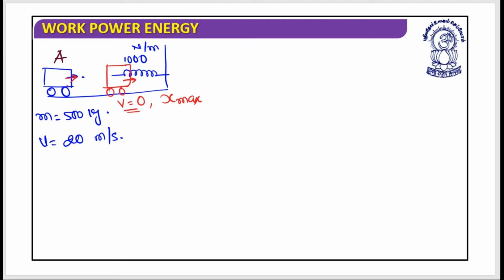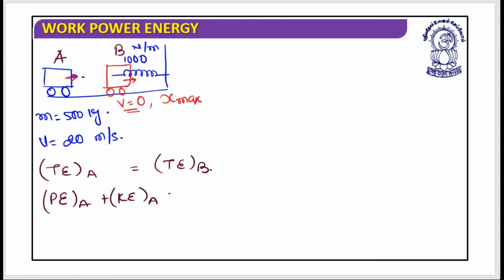Let's call this location A and this location B. So I can write that the total energy at A should equal the total energy at B. When I write that, I have potential energy at A plus kinetic energy at A, which should equal potential energy at B plus kinetic energy at B. Now potential energy at A, tell me, when the car is at position A, does the spring have any compression or expansion? No. Great, so its potential energy would be 0.